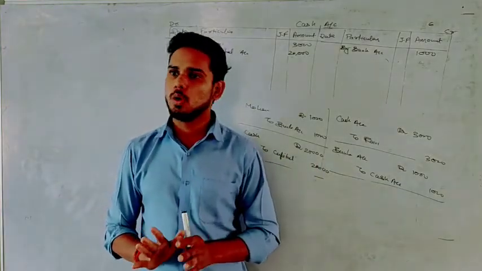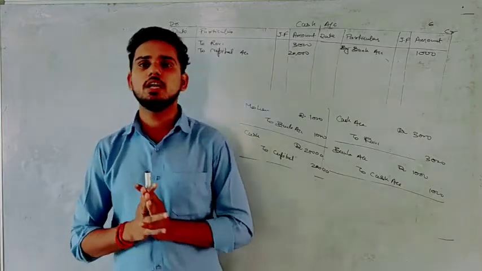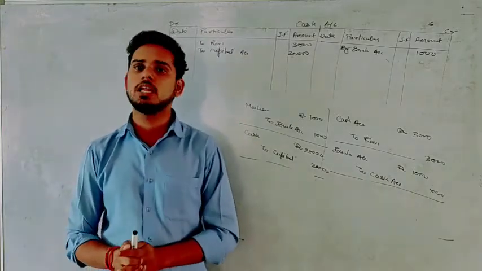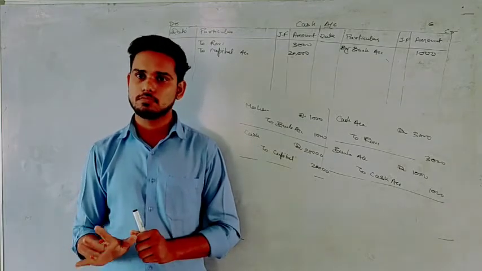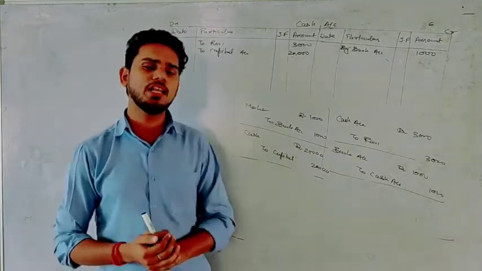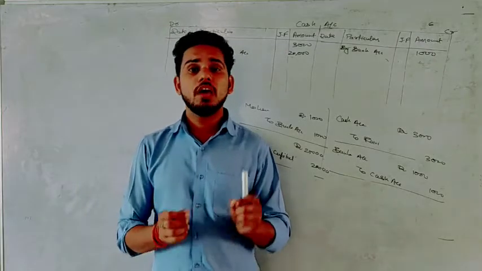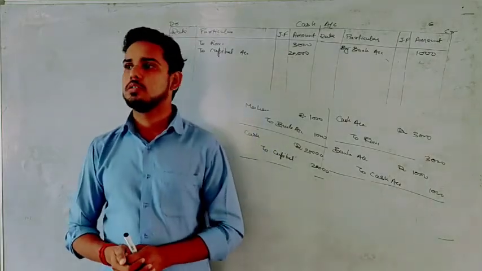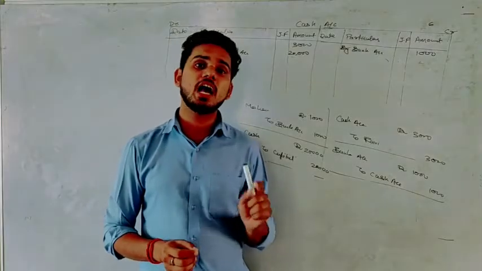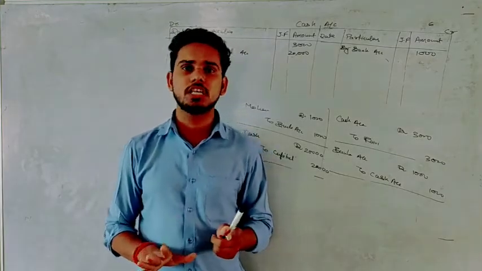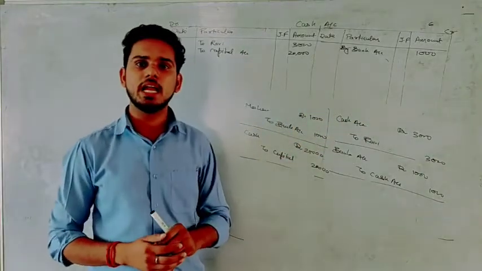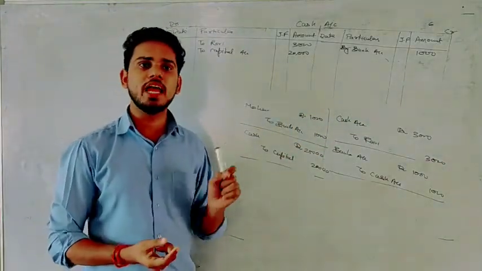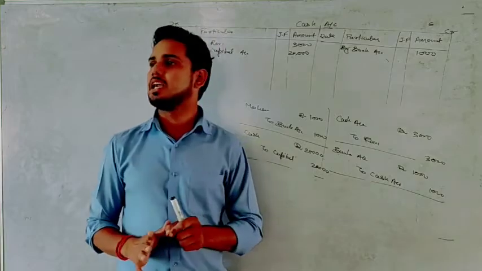No confusion? I hope this point is clear to you, how we can prepare any particular account and how we can post a transaction to that account. Now, after writing all the transactions, what do we have to do? We have to balance the account. The way we balance accounts in cash book is the same: total the debit side, total the credit side, and write the difference on the side where you get the difference.